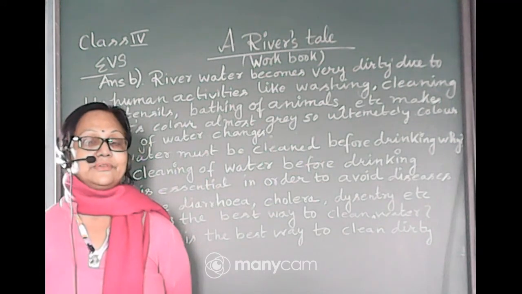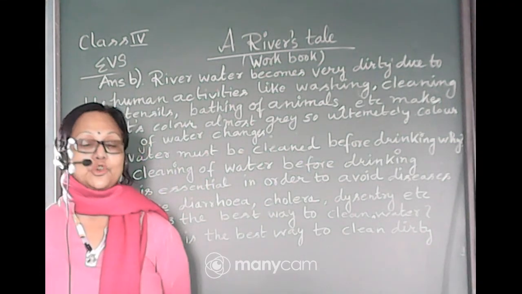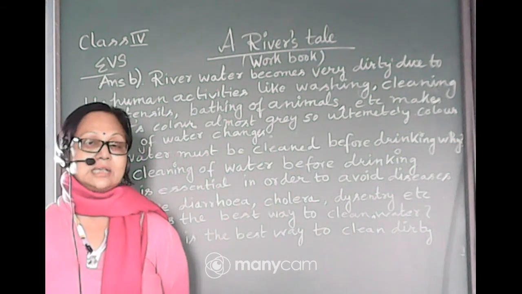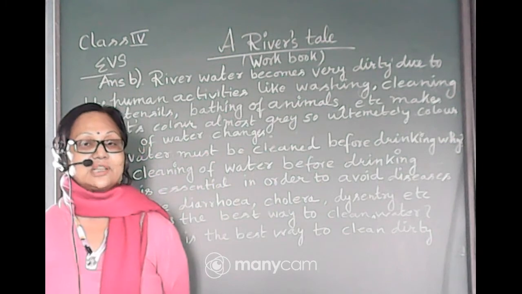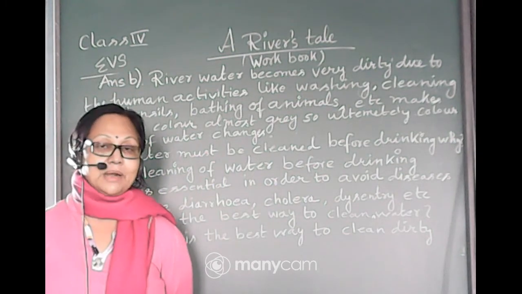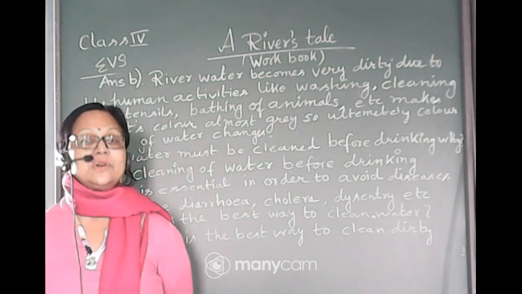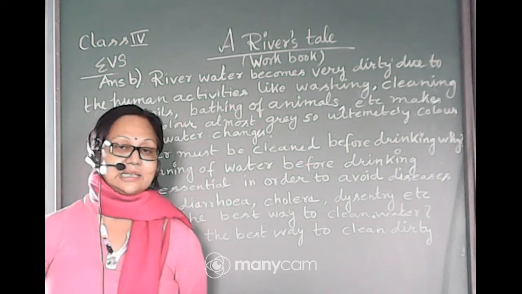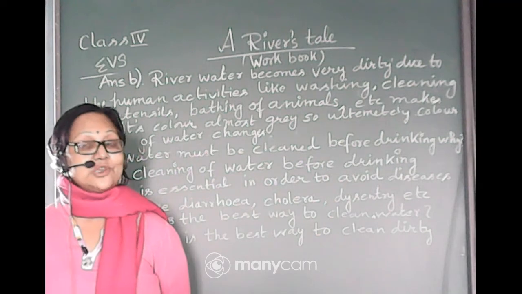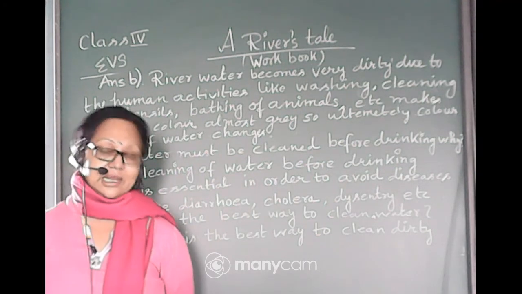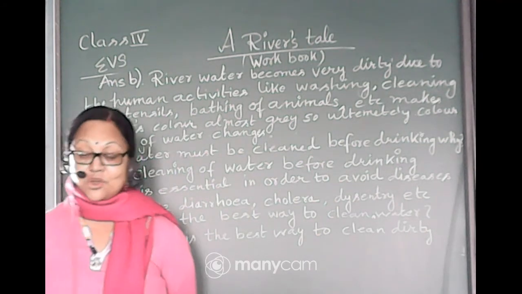But sometimes due to our religious feelings and some social pressure, government is unable to do this kind of work. So we normal people or local people have to take the step against it, and we have to make the water clean. So you think about it, what else you can do for cleaning the water, and write your own views. Okay, this is your homework.